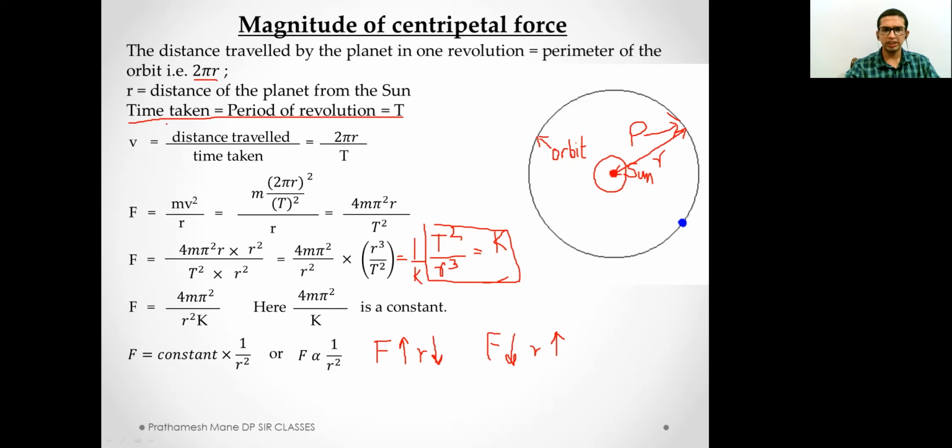Okay, so this was a small derivation. I hope you understood, and this is quite an important derivation. You need to know this derivation, as it could be asked in the exams. Well, this much information is enough for this derivation. So remember, with the help of this derivation, Newton suggested that if the distance between the planet and the sun is lesser, the magnitude of centripetal force is more. If the distance between the planet and the sun is greater, the magnitude of centripetal force is lesser.